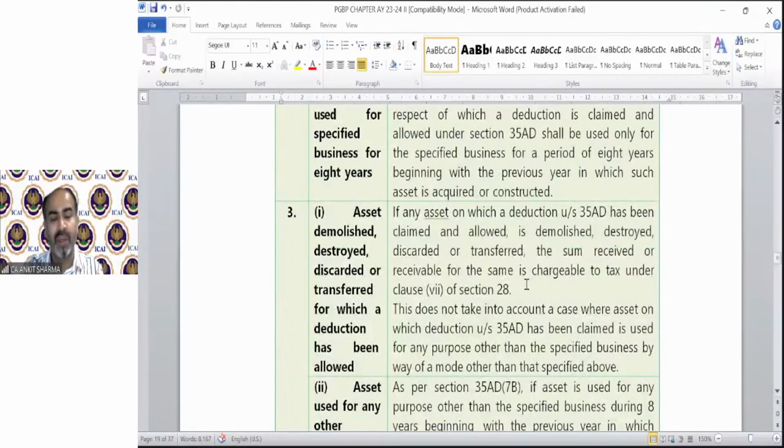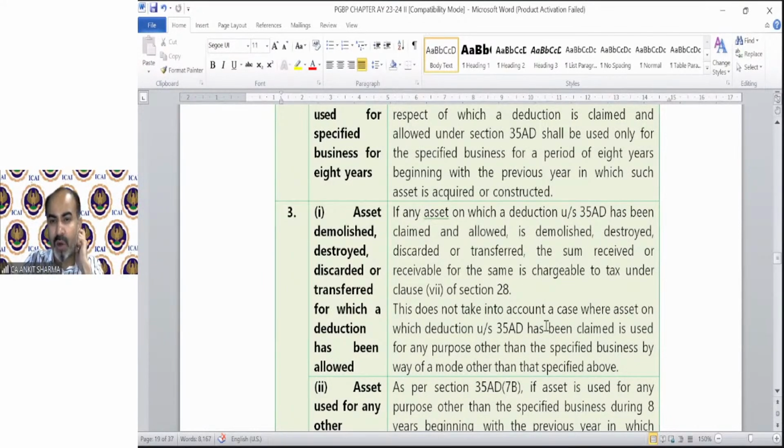And what if we transferred it? This is point number 3. If any asset on which a deduction under section 35AD has been claimed and allowed is demolished, destroyed, sold, or transferred, etc., then the deduction which has been claimed will be your business income in the year in which that event has happened. This is a very interesting penalty provision: if you claim deduction and then transfer the asset before expiry of 8 years, then the amount claimed as deduction will be deemed to have been your business income.